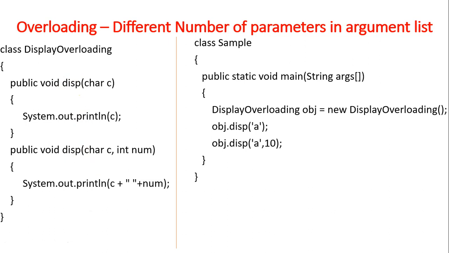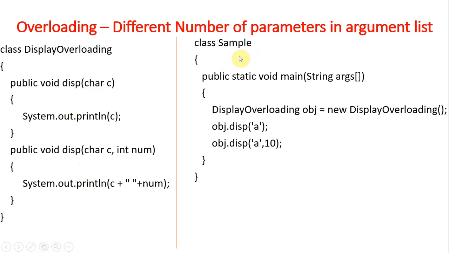The next we are going to discuss. So this is method overloading. Why? Because here we have two methods with the same name, disp, but they differ in the number of parameters. Here we have only one parameter, here we have two parameters. The name of the class differs from the method names, so those are not called constructors.